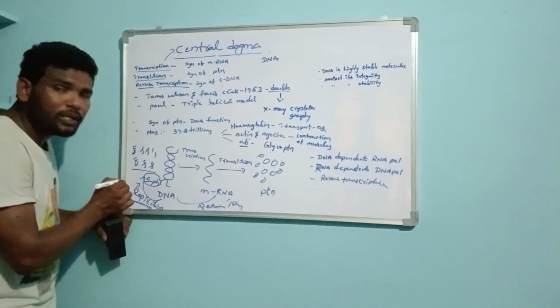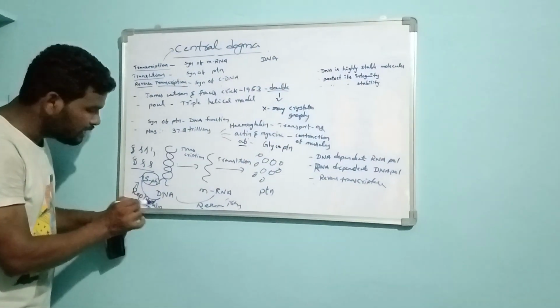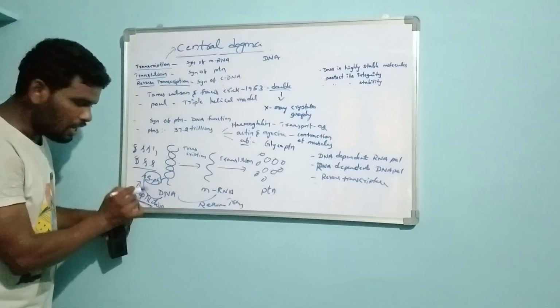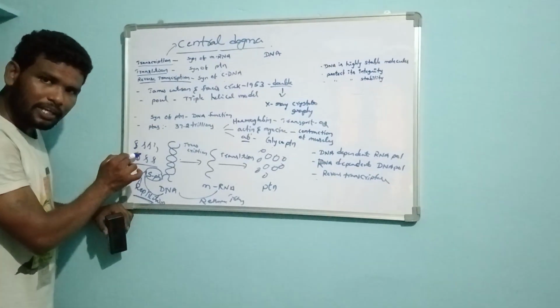It is the most important point for MSc purposes. Replication takes place in the S phase of the cell cycle, so the DNA undergoes replication to form daughter DNAs.